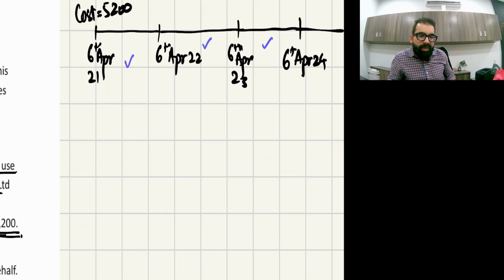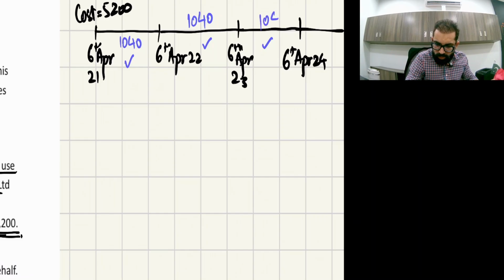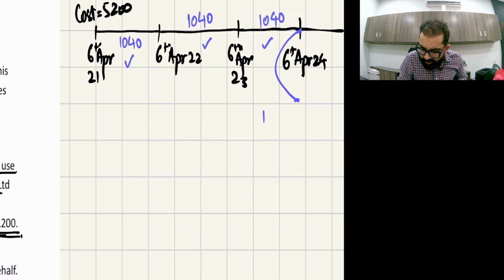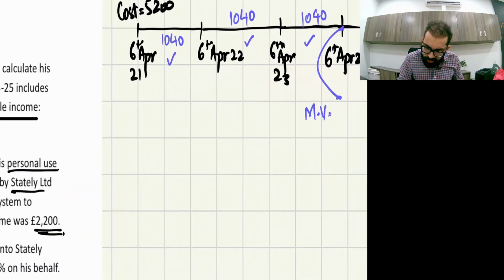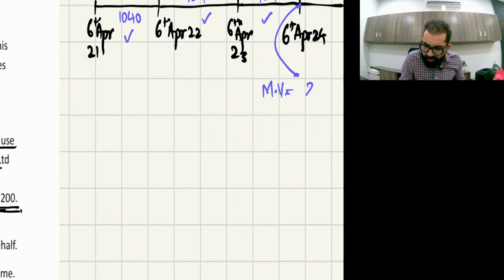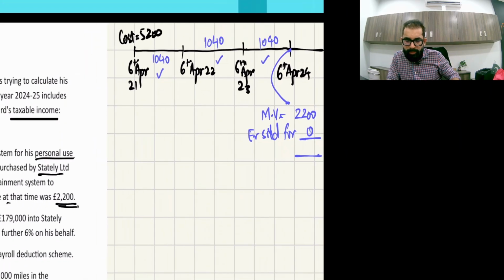So 5,200 multiplied by 20% is 1,040 for each of the three years. Now on 6th April 24, the market value of this system is 2,200, but the employer sold it for 0.